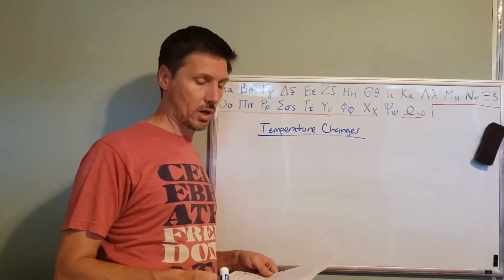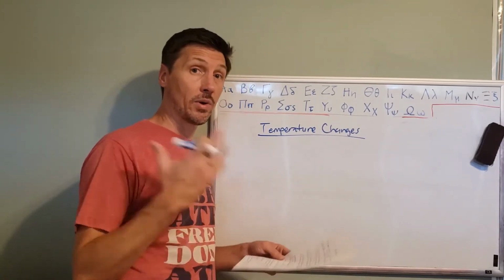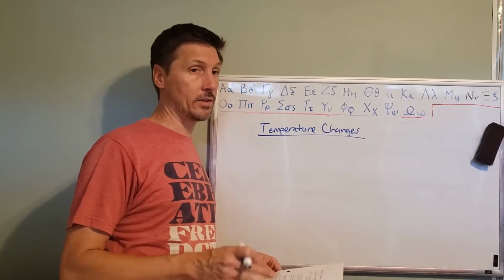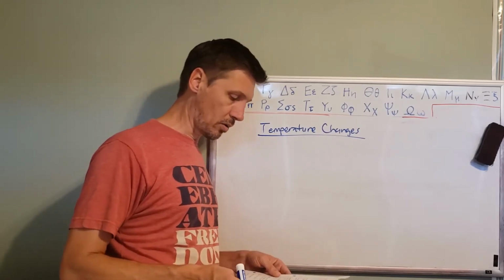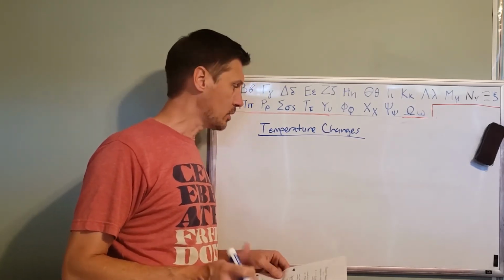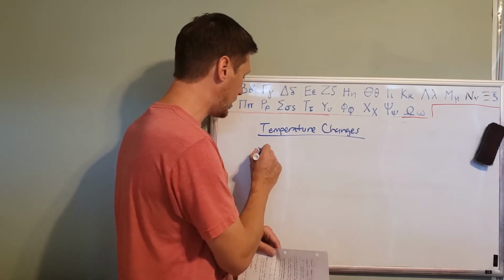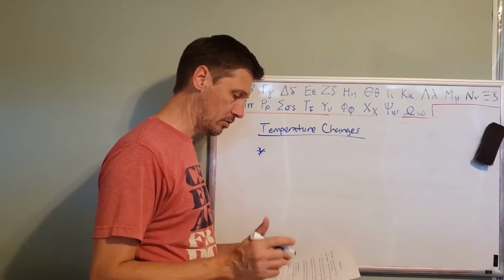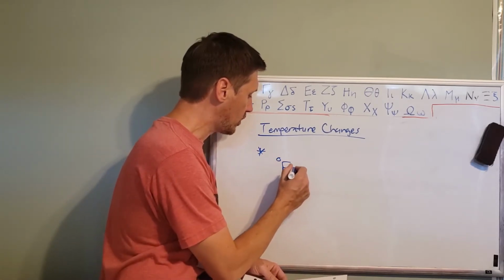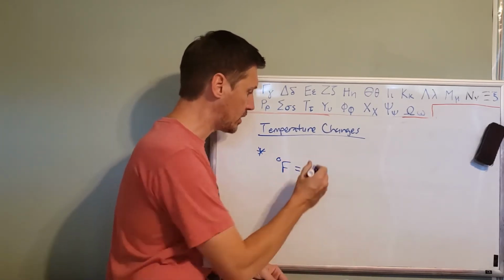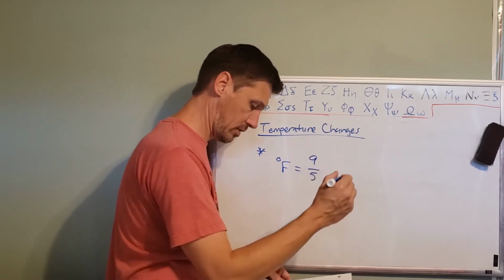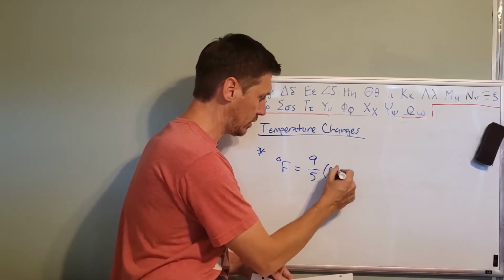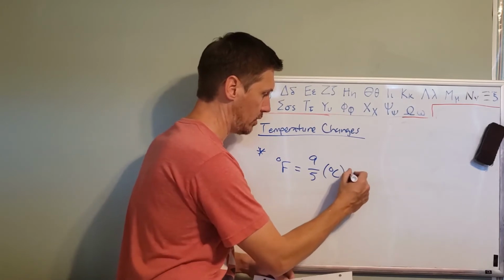Celsius is the most common, maybe not here in the U.S., but certainly in the scientific community and around the world. So we have to know how to convert between these two, since those are the two common units that are used. Degrees Fahrenheit is equal to 9/5 degrees Celsius plus 32.